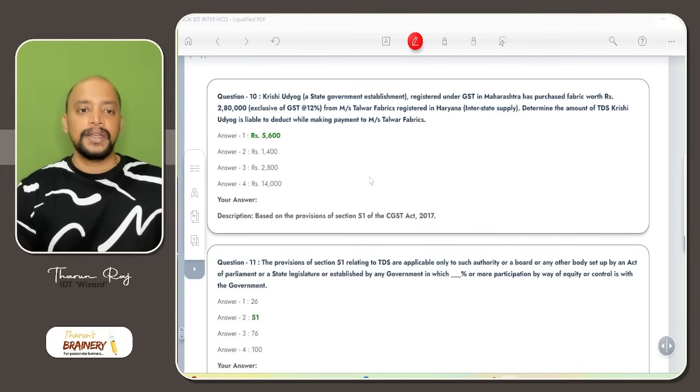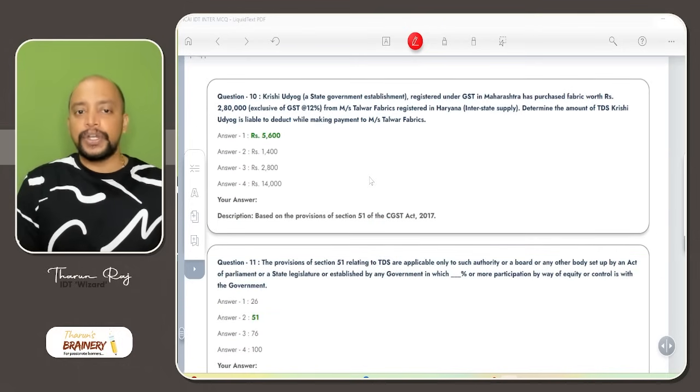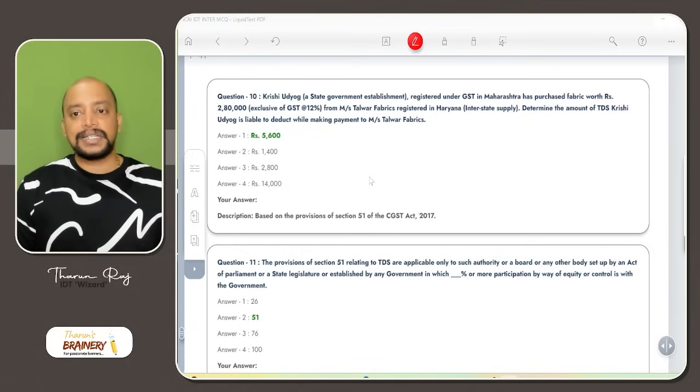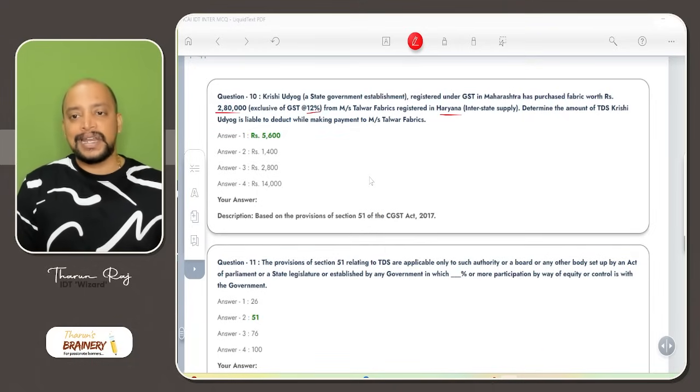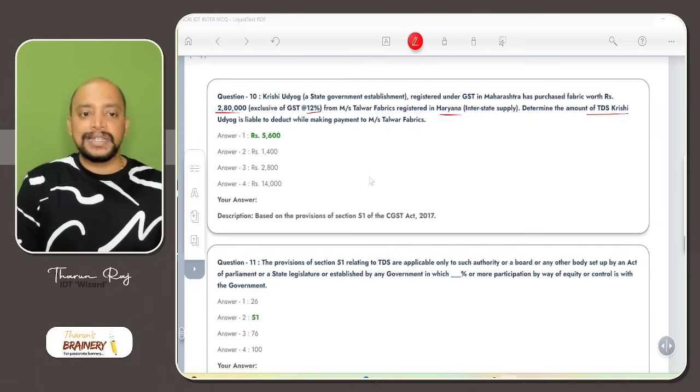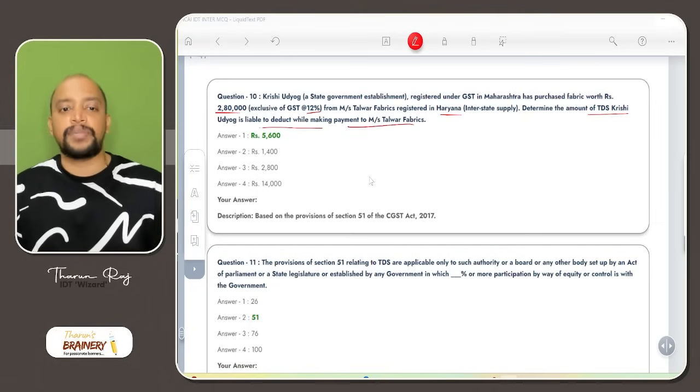Then next, question number 10. Krishi Udyog, a state government establishment registered under GST in Maharashtra, has purchased fabric worth rupees 2,80,000 exclusive of GST 12% from Messrs. Talwar Fabrics registered in Haryana. Determine the amount of TDS Udyog is liable to deduct while making payment to Talwar Fabrics.